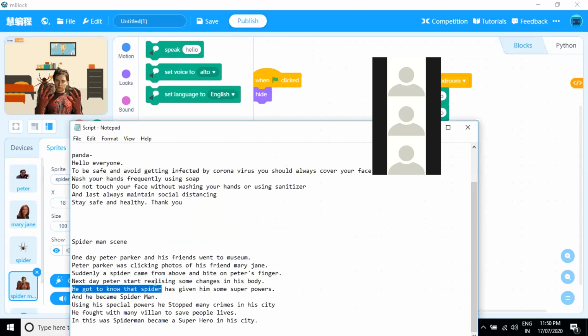Pooja ma'am, excuse me. Can you please share these pictures also? Students are asking for them. Yes, yes.